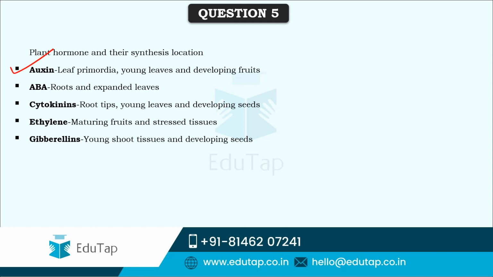As you can see, for auxins the location of their synthesis is leaf primordia, young leaves and developing fruits. ABA, roots and expanded leaves. Cytokinins, root tips, young leaves and developing seeds. Ethylene, maturing fruits and stressed tissues or aging tissues. Gibberellins, young shoot tissues and developing seeds. These are the locations where they are synthesized.